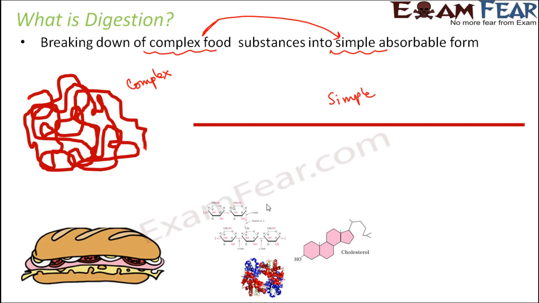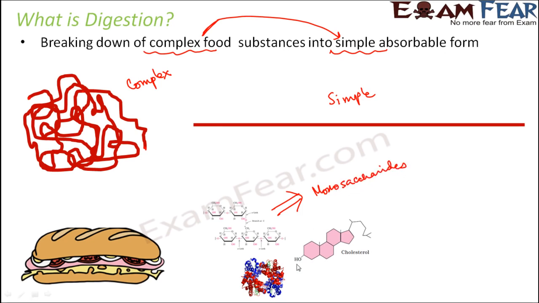Mostly the carbohydrates present in the food we eat are in the form of polysaccharides, that is, they have multiple monosaccharide units. So they can be broken down into simpler forms, into monosaccharides, which are the simple sugars.